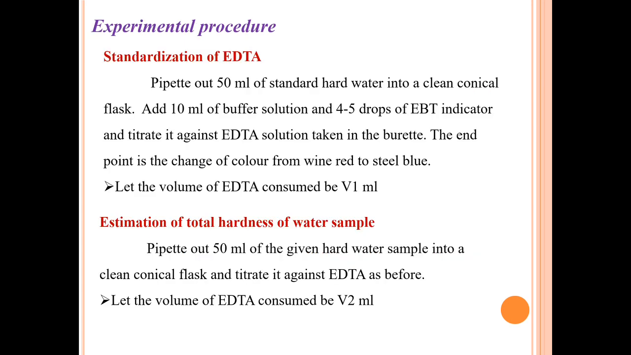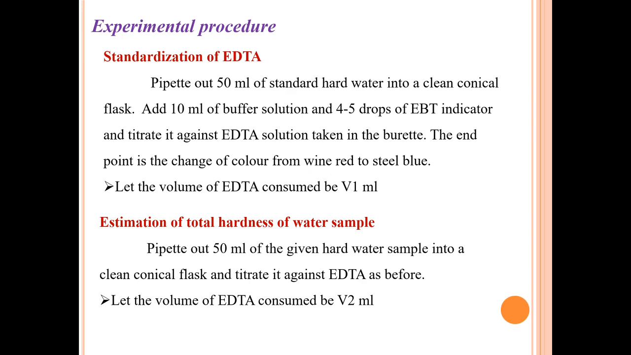Experimental procedure. Standardization of EDTA. Pipette out 50 ml of standard hard water into a clean conical flask. Add 10 ml of buffer solution and 4 to 5 drops of EBT indicator and titrate it against EDTA solution taken in the burette. The end point is the change of color from wine red to steel blue color.